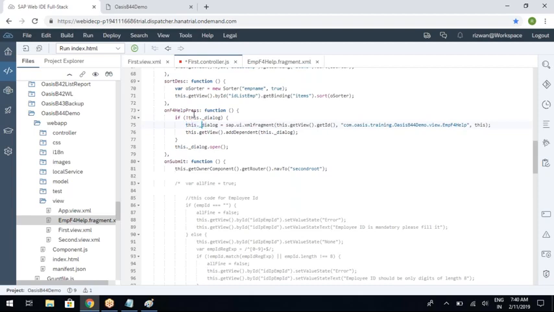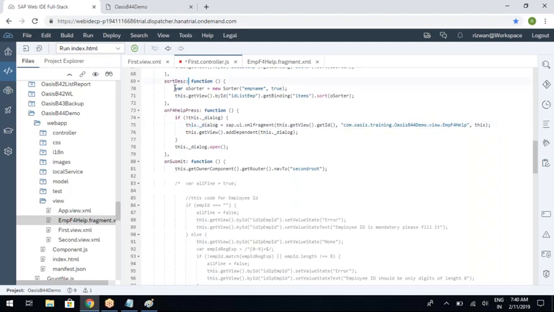You can define a variable in SAP UI5 in two ways. One is by using var. You can also define it without using var, by simply writing this._. What is the difference between the two?